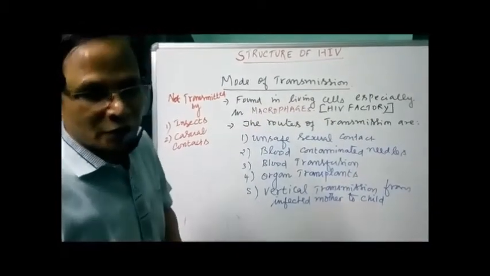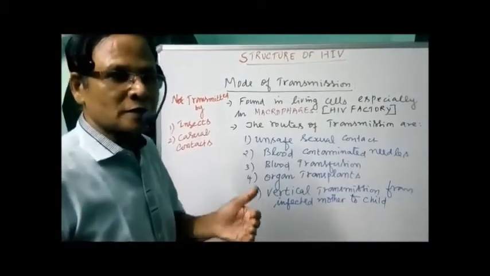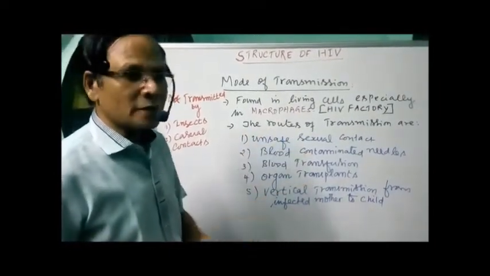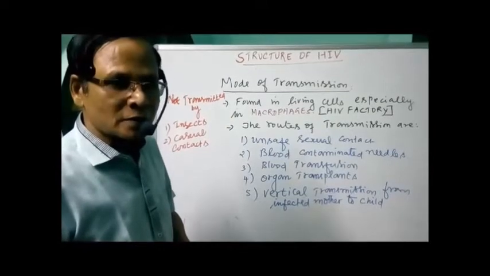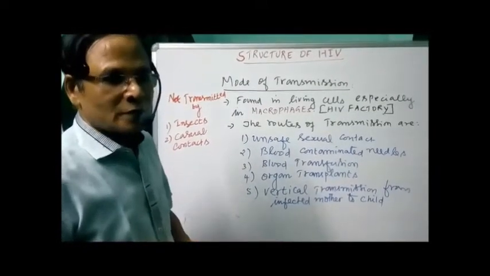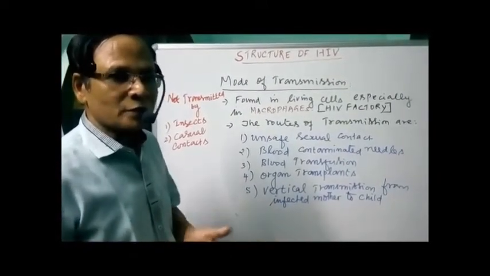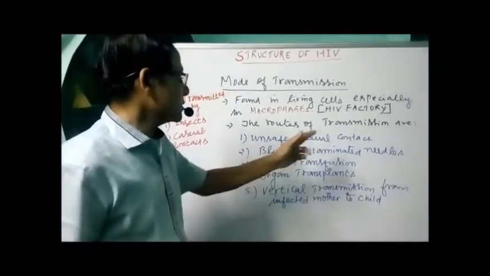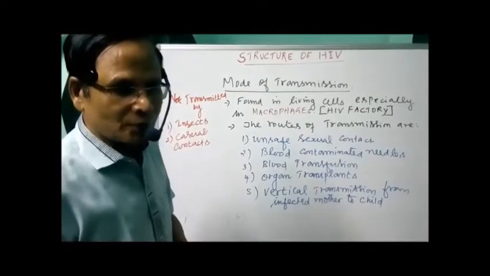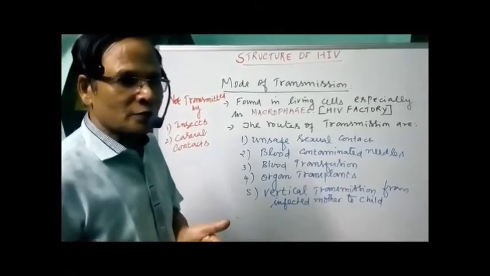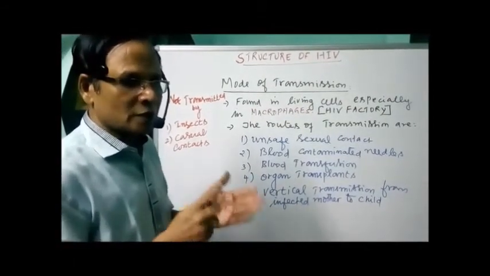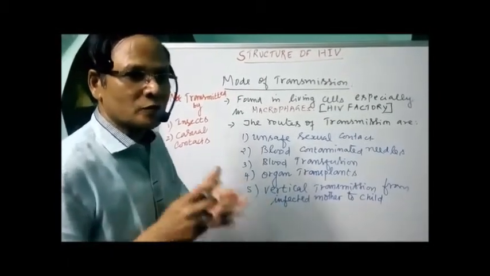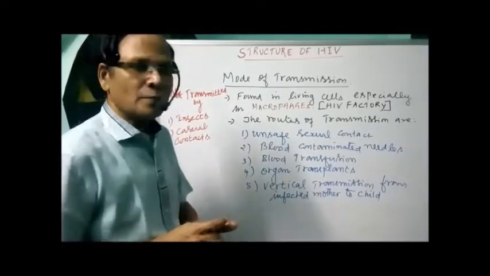Now what are the routes of transmission? I mentioned the first one, unsafe sexual contact. The second one is blood contaminated needles, as in the case of persons with drug abuse, where the same needle is used by different persons. Then blood transfusion from one person to another without screening the blood, that is from the infected person to another, is also one of the methods.